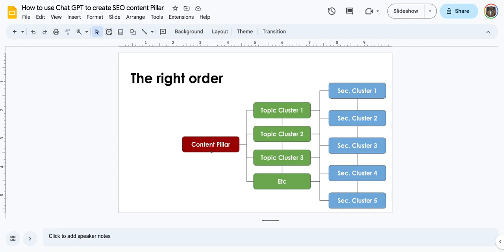It could be a guide, it could be what is, and it could be how to. So a comprehensive guide could be, maybe, the guide on how to build a WordPress website. That could be the content pillar.